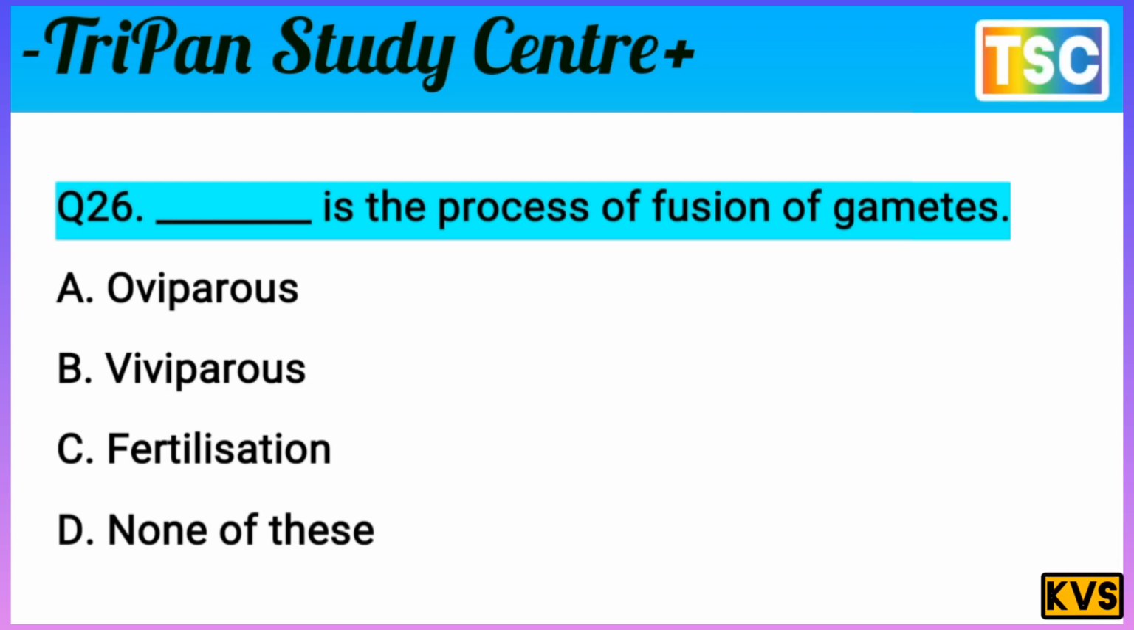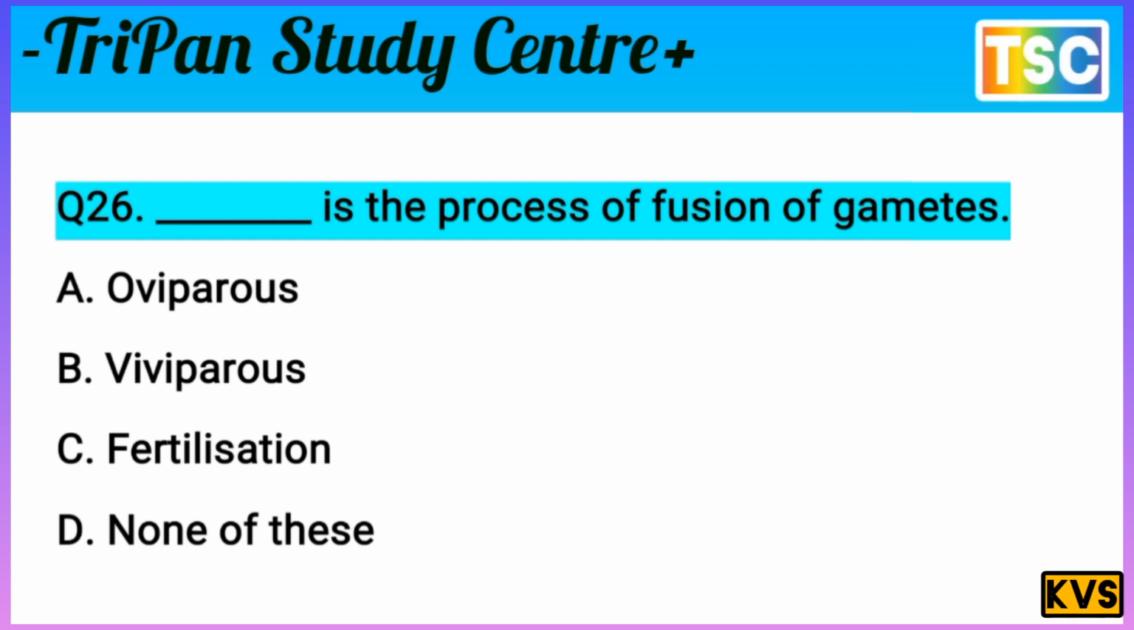Dash is the process of fusion of gametes. Options here: A. Oviparous. B. Viviparous. C. Fertilization. And D. None of these. The question is most important here. Dash is the process of fusion of gametes.